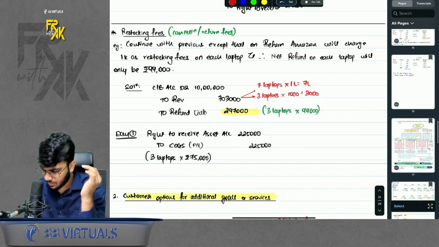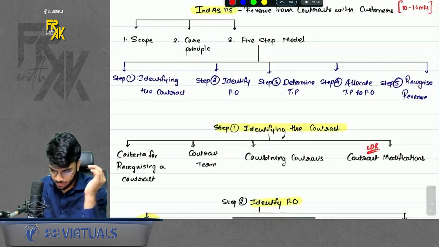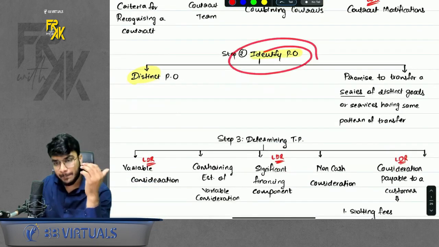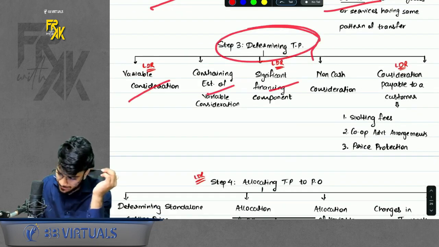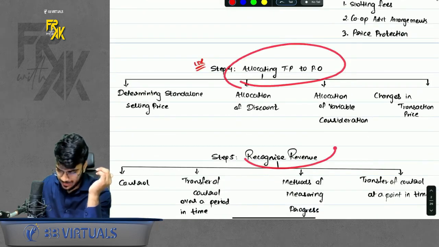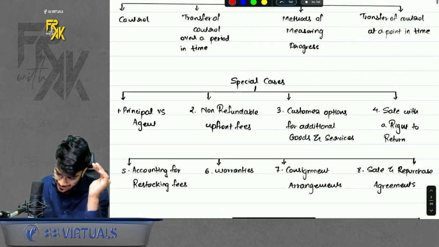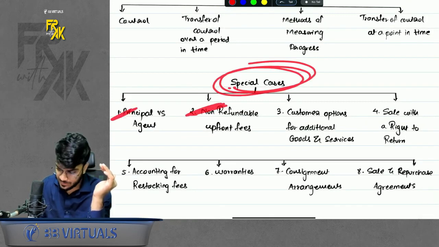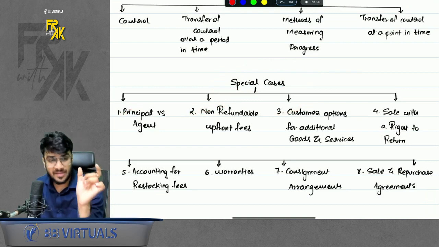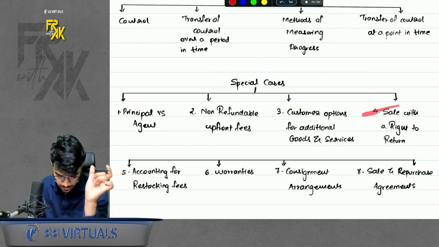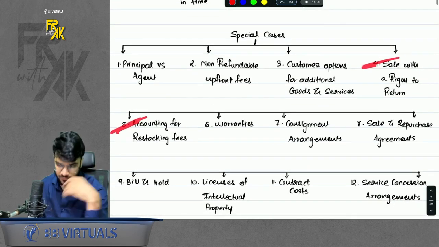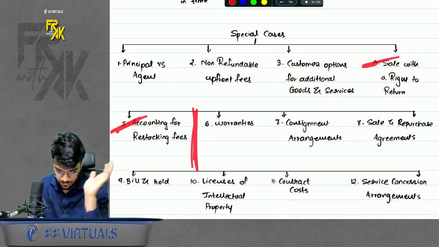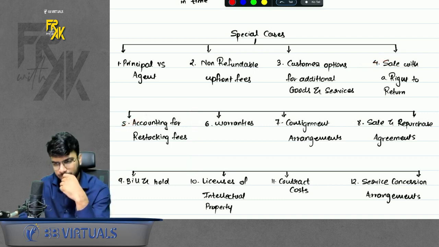If you see closely, what all things have we revised? Step 1 completely revised. Step 2 completely revised. Step 3 completely revised. Step 4 completely done. Step 5 completely done. In special cases, we have done principal versus agent, non-refundable upfront fees, customer options for additional goods and services, that is the discount voucher question, sale with right to return, and accounting for restocking fees. We have done till here. So the remaining revision, of course, I will do after this. Clear with this? Perfect.